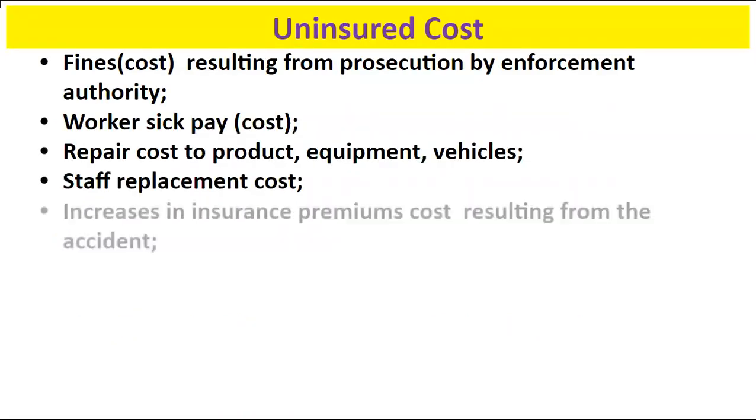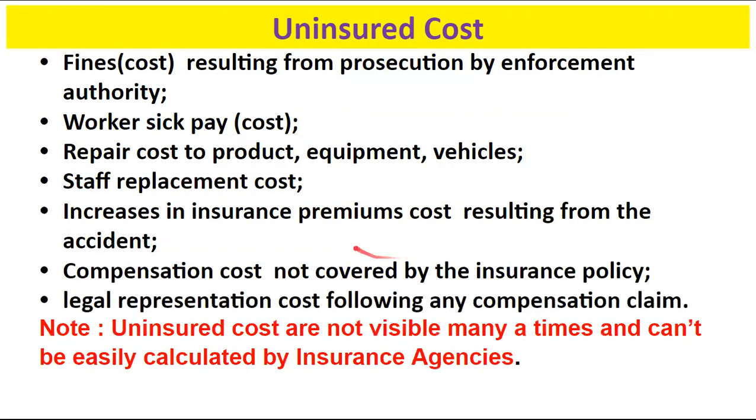Now we see various examples of the uninsured cost. Uninsured costs are many times not visible and cannot be easily calculated by the insurance agencies. In some cases, we can see the fines resulting from prosecution by the enforcement authority. It is not fixed how much damage happened, and the legal authority applies some fine that is not fixed.